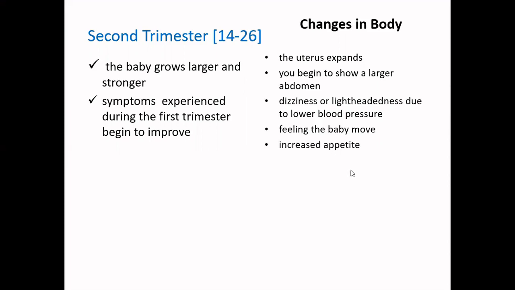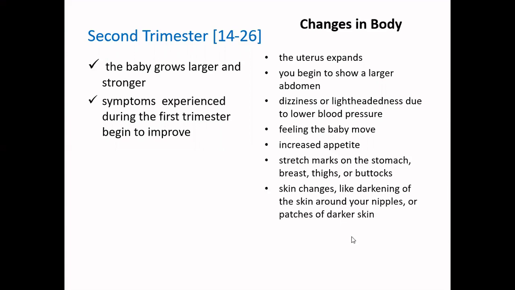You may find an increased appetite. You may find stretch marks on your stomach, your breast area, your thighs or buttock areas. You may find skin changes like the darkening of the skin around your nipples or patches of darker skin. You may also find a linea nigra.